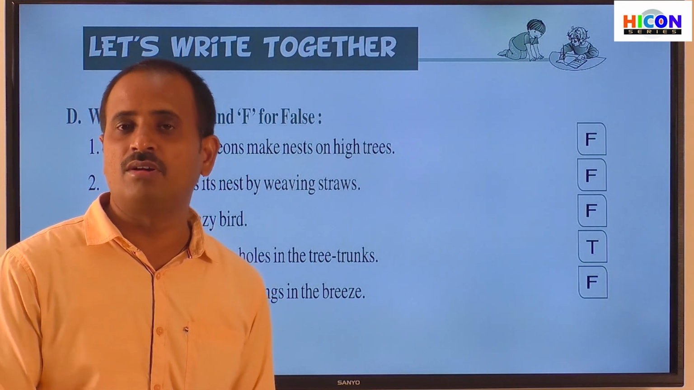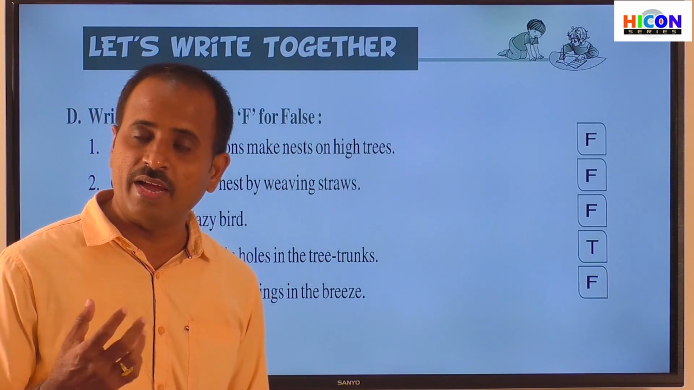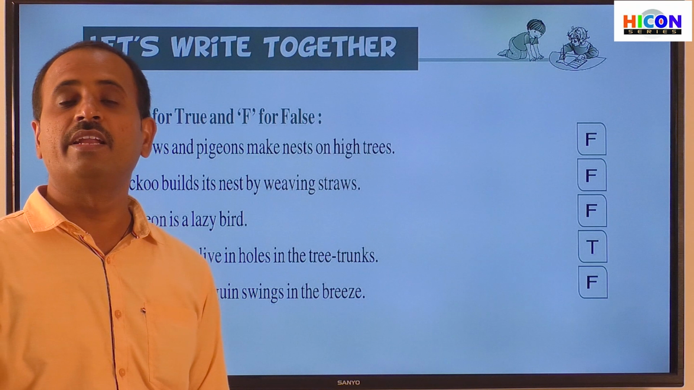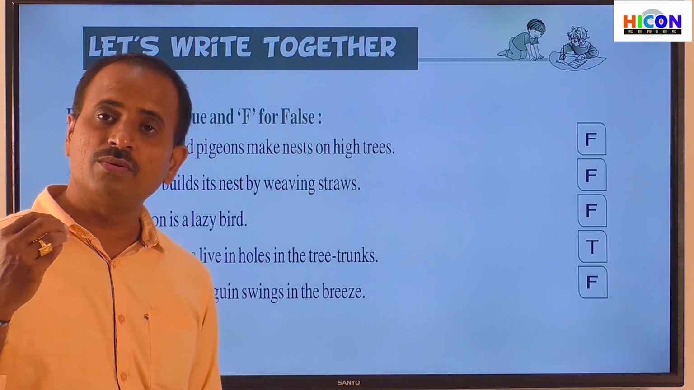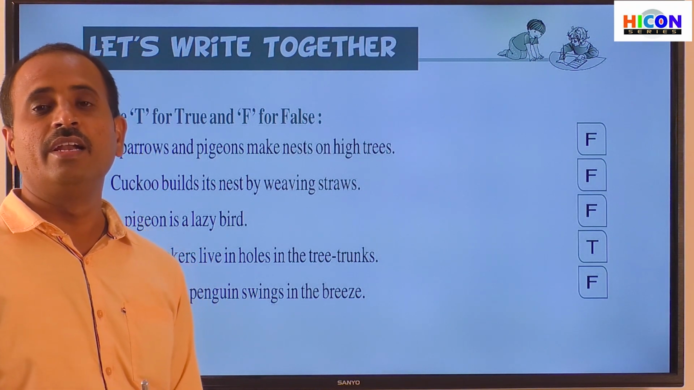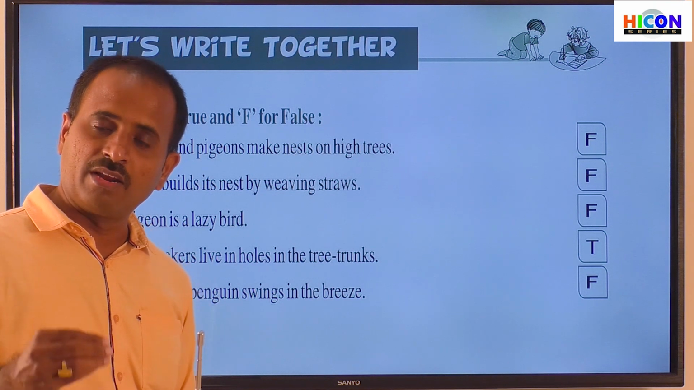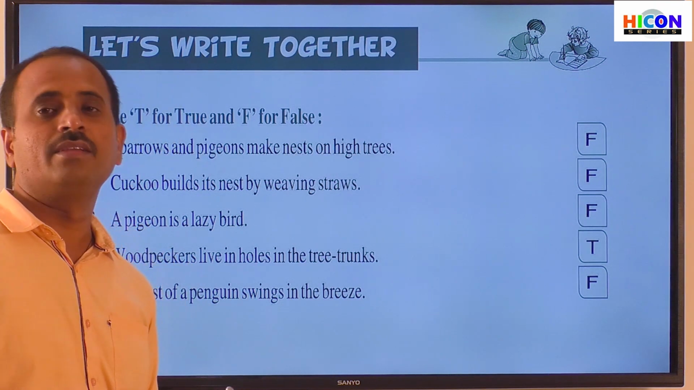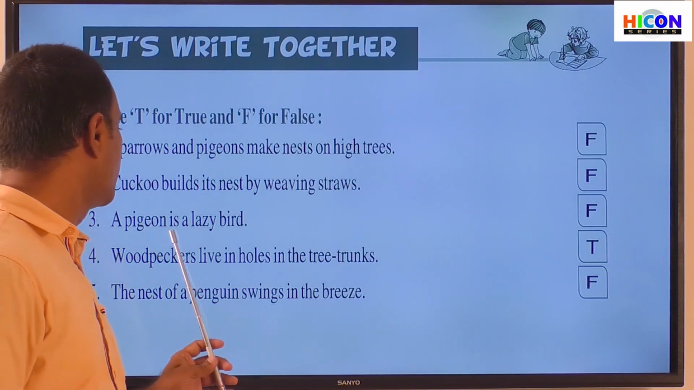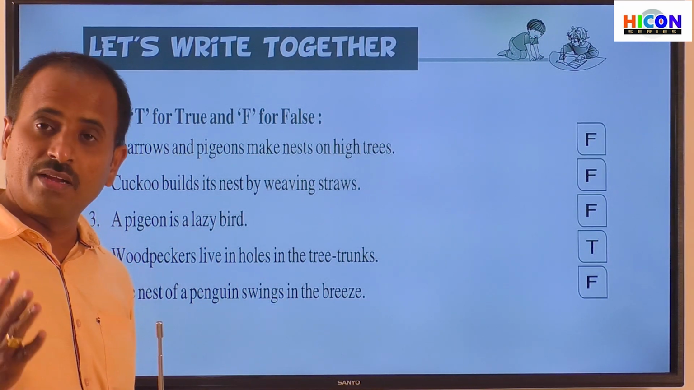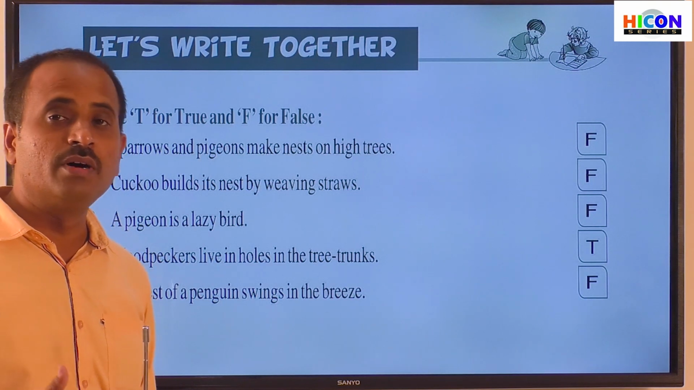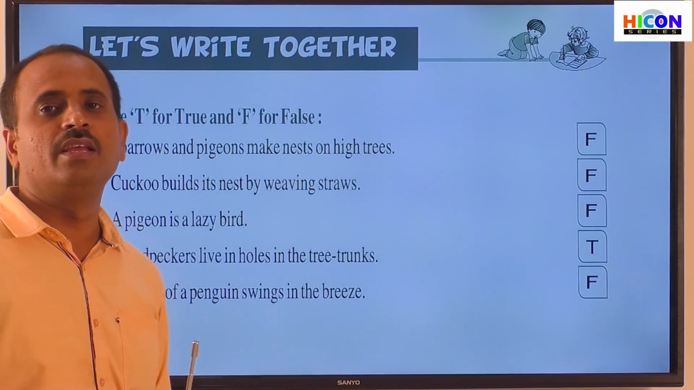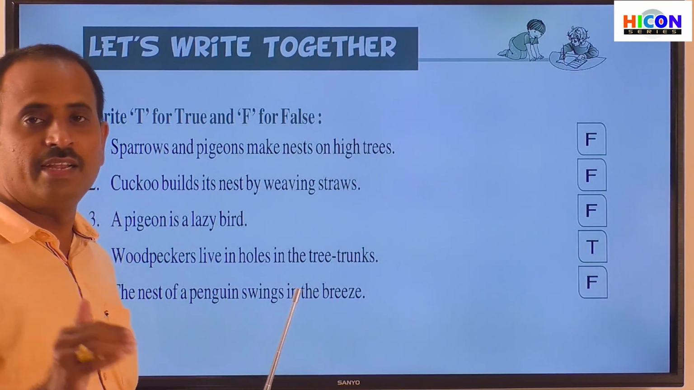So children, this is wrong, because a pigeon is a very active bird. It can build its own nest and it can fly over a long distance continuously and untiringly. That's why the pigeon is an active bird but not a lazy bird. So which bird is a lazy bird? Cuckoo is a lazy bird, but pigeon is not a lazy bird.